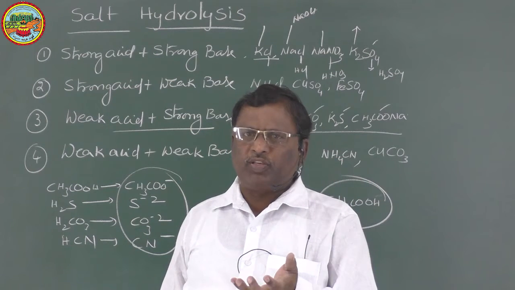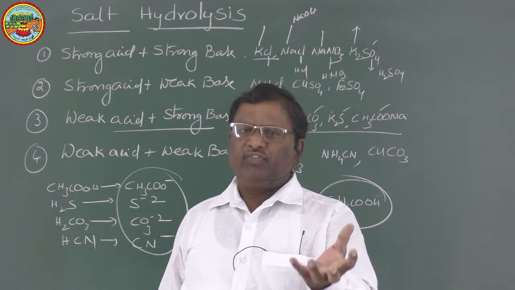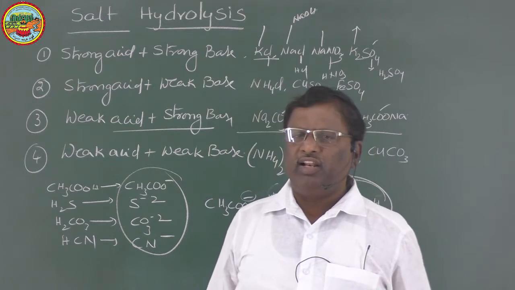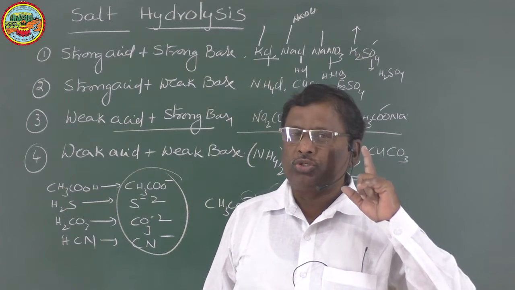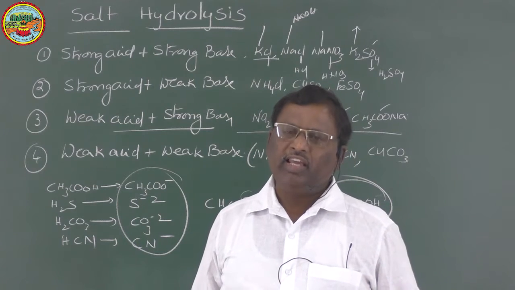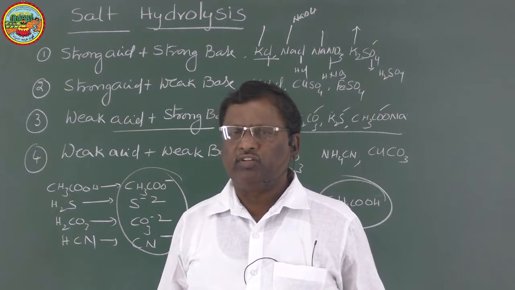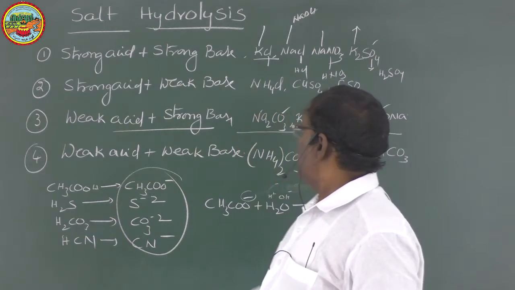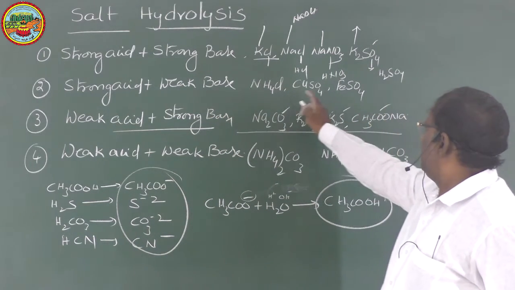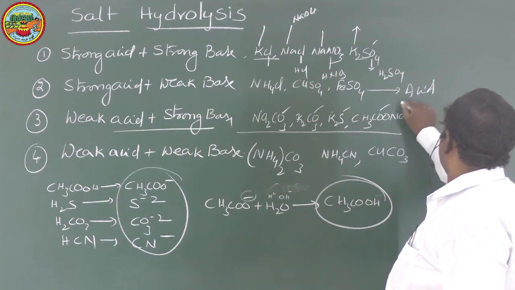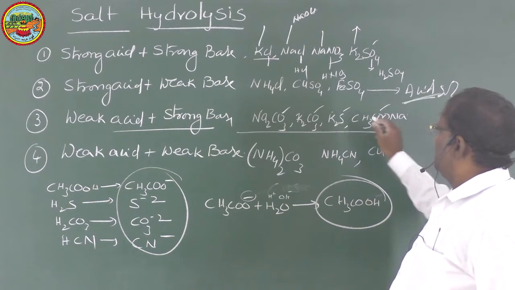In water, the negative species is OH minus. If it takes that OH minus from water, automatically the H plus ion concentration will increase. So due to cation hydrolysis, the H plus ion concentration in water will increase and the salt solution will be acidic in nature. So strong acid, weak base: these salts when dissolved in water will give us acidic solutions.